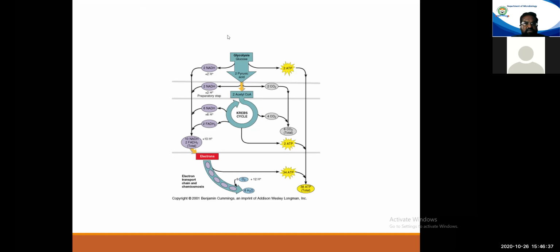Now, if you take an overall look, if you remember in your previous lectures, we have said that when one glucose molecule enters the cell, it provides almost 38 molecules of ATP. Now, in the pathways we have seen up till now, 38 ATPs are not being generated.